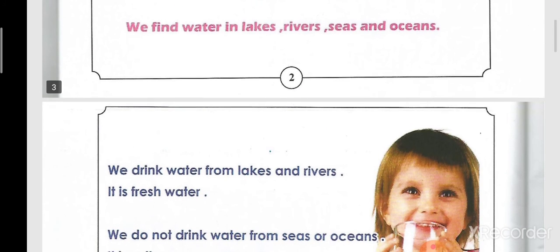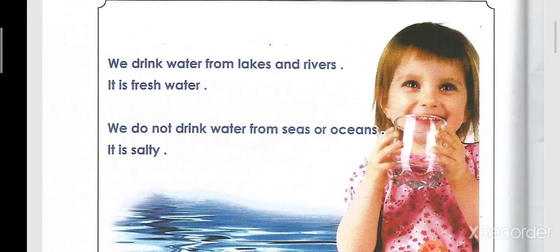As I told you before, we can drink the water from what? We can drink the water from lakes and rivers. Why can we drink the water from the lakes and the rivers? Because they are what? They are fresh water. But we don't drink the water from the seas or the oceans. Why? Because it's salty water. It's water that has salt. As you can see, the girl here is drinking water. Is this water fresh or salty? It's fresh. This fresh water is coming from what? From the lakes or the rivers.